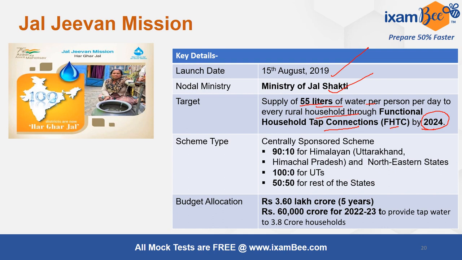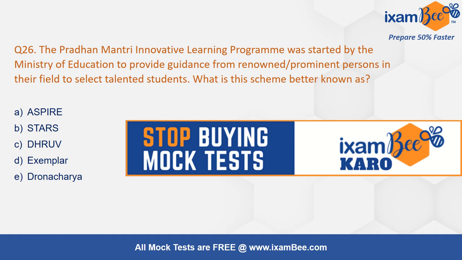Launch date is correct. It is a centrally sponsored scheme. 90% in the hilly states, Himalayan states, Uttarakhand, Himachal Pradesh and northeastern states, 90% is by central government, and in UTs 100% of course by central government, 50-50 for the rest of the states. Budget allocation will not be asked, but if you can remember, nothing like that.